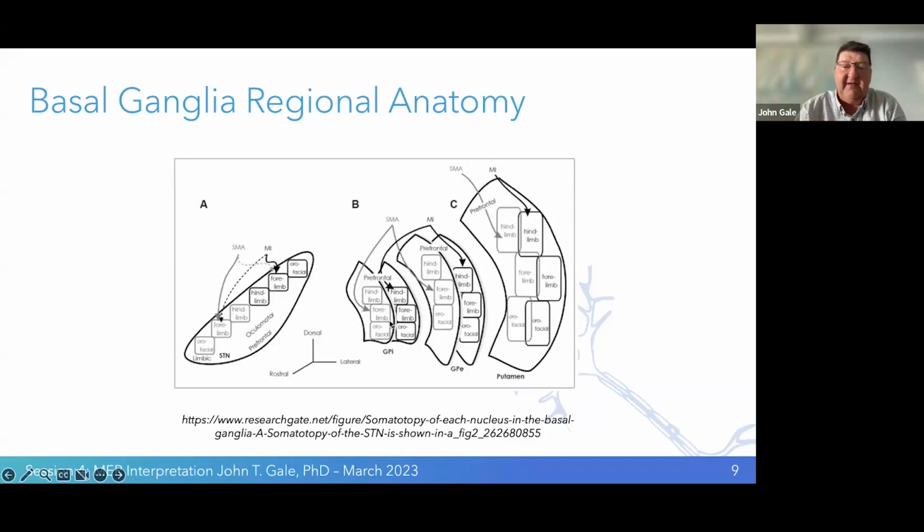GPi is smaller. This orientation here is off scale, but the subthalamic nucleus is smaller than the pallidum. And then it goes up to the thalamus and then back to the cortex. So from cortex through the basal ganglia, the representations get smaller, areas become closer together, and then they expand back out as we go to the cortex. So the information goes through a funnel and back through the cortical regions.